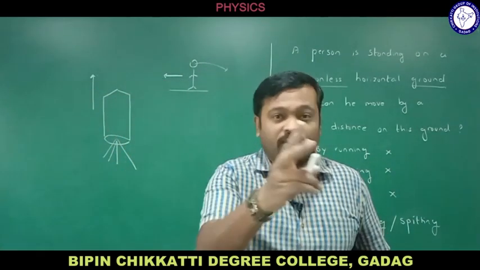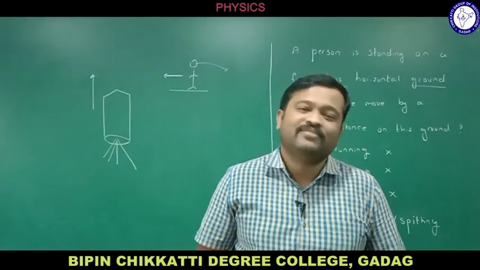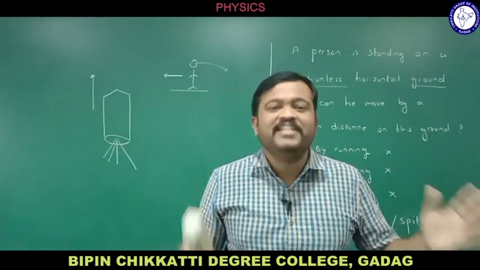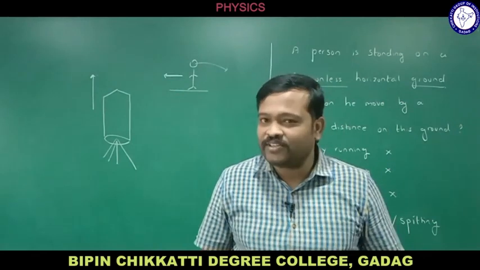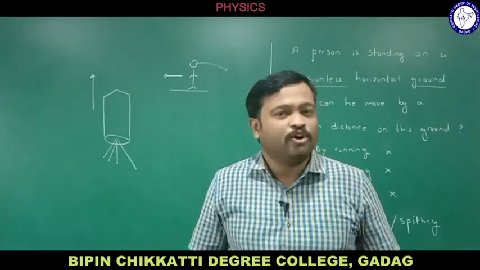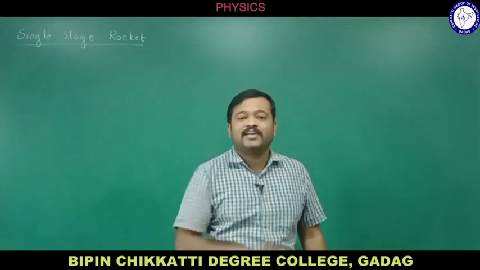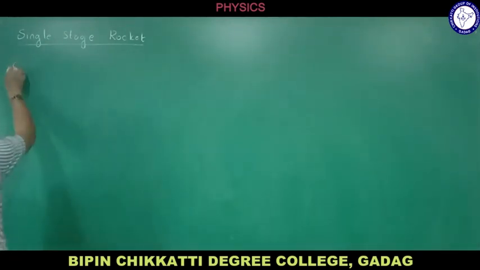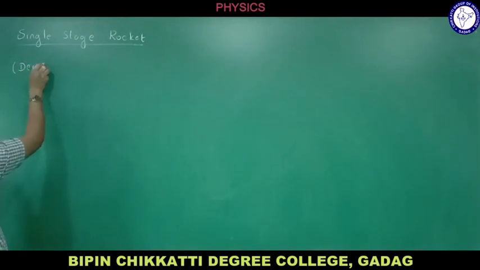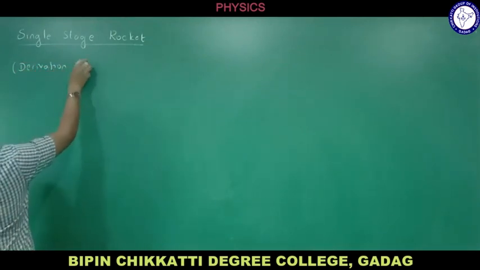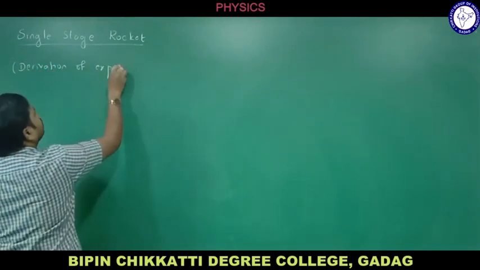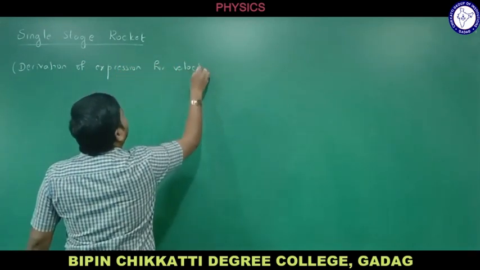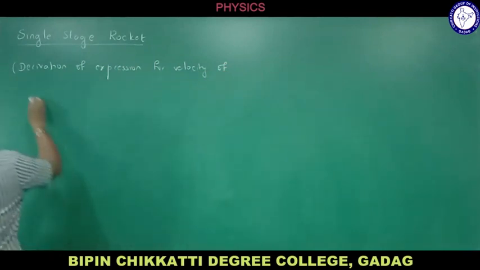Rockets are of two types. One is the single stage rocket and the other is the multi-stage rocket. We will be studying both in detail. Let me begin with the first one, that is the single stage rocket. In the single stage rocket, let me derive the expression for velocity. Derivation of the expression for velocity of a single stage rocket.